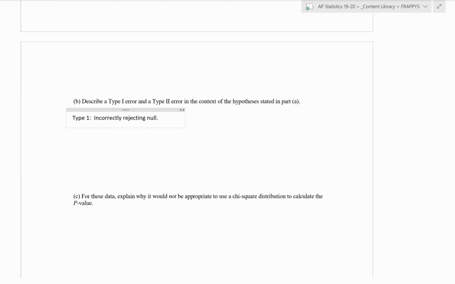In context, that means we would conclude that there is a difference in the two distributions, when in fact there is not. Or we could say when the distributions are the same.